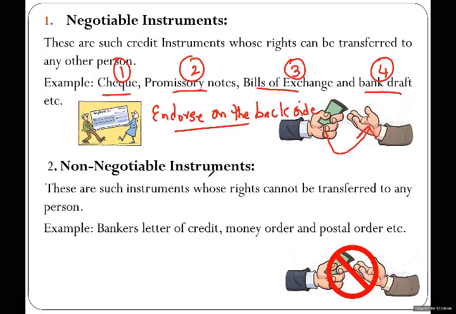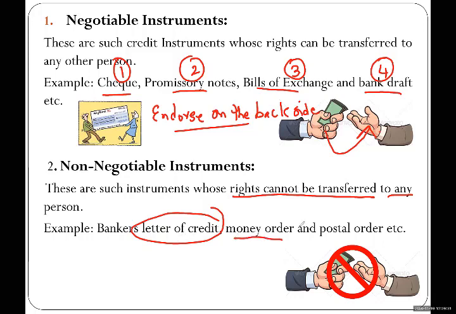Now, what are non-negotiable instruments? These are instruments whose right cannot be transferred to any person, like a letter of credit. A letter of credit is a non-negotiable instrument. If the importer has written it, the exporter cannot endorse it.